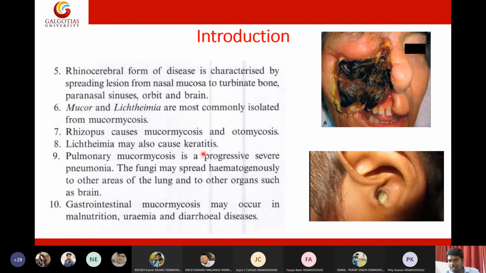Then Lichtheimia may cause keratitis, which here means an infection of your nails. So nail infection will be caused by Lichtheimia.